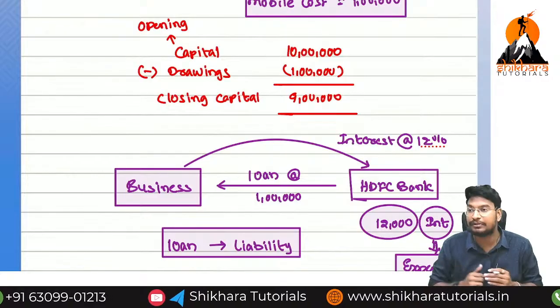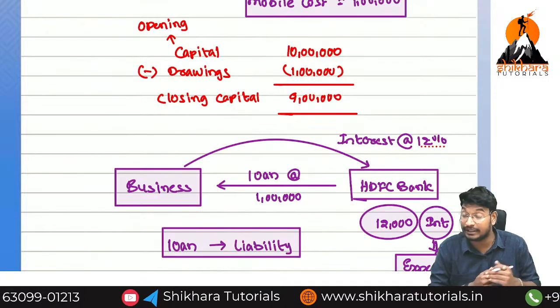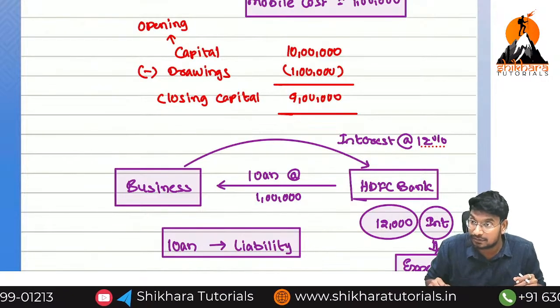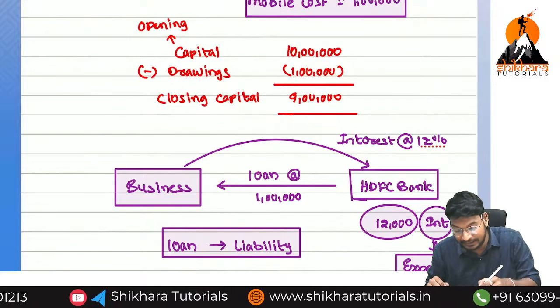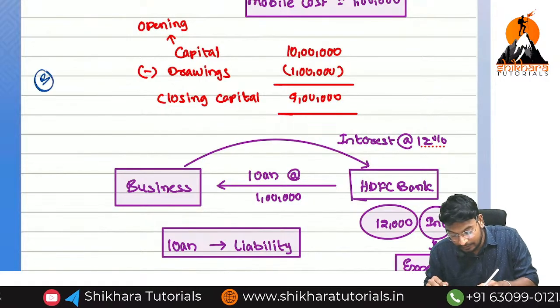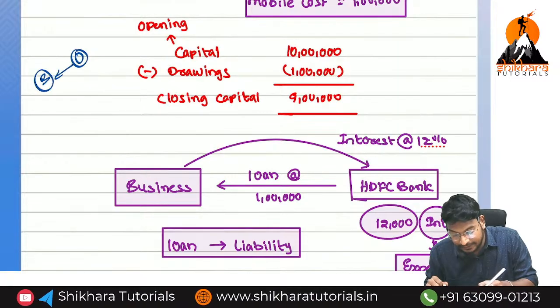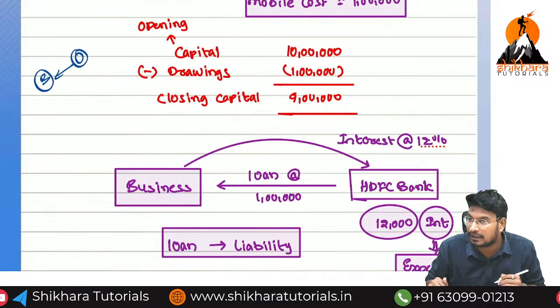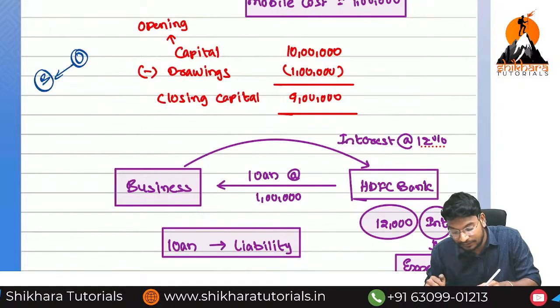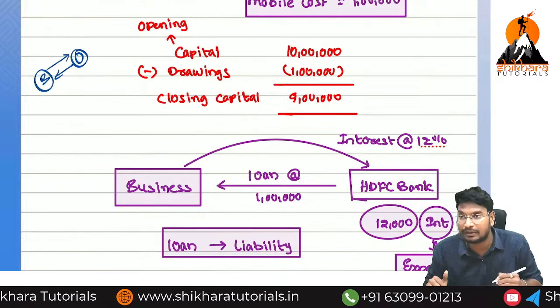So drawings, we need to reduce or we need to increase? We need to reduce. Why do we need to reduce? Drawings means the owner needs to repay. Drawings means what? The owner needs to repay. Capital means what? The business needs to repay to the owner.